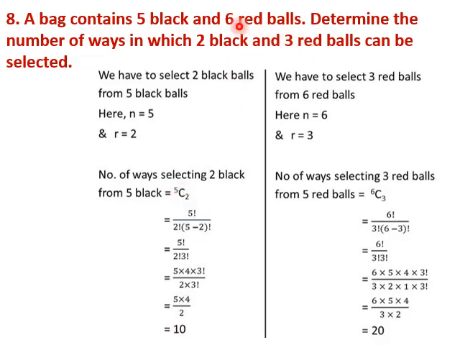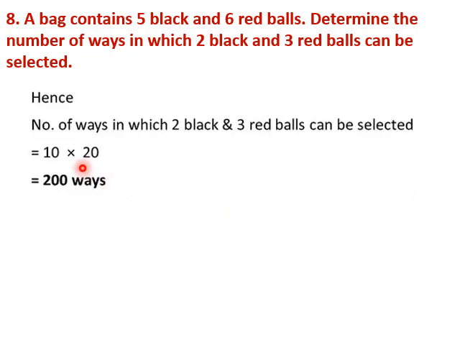Similarly, 3 red balls are to be selected among 6. N will be 6, r equal to 3, combination will be 6C3, which is 20. And we know we have to multiply these two to get the total number of ways. So total number of ways will be 10 into 20, which is 200.